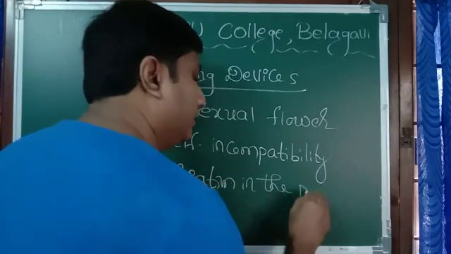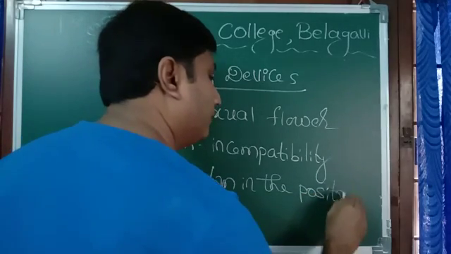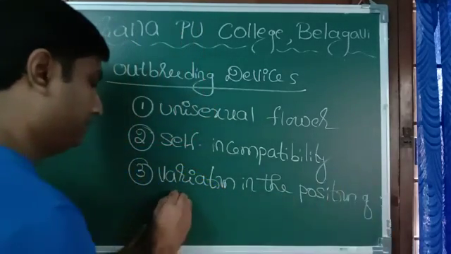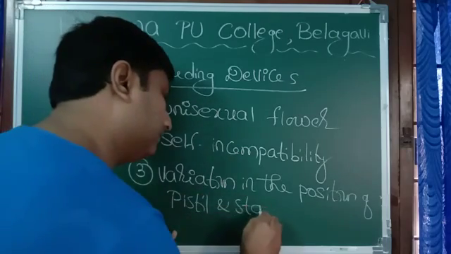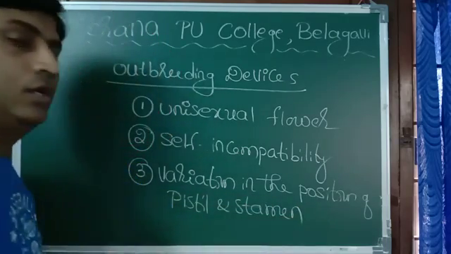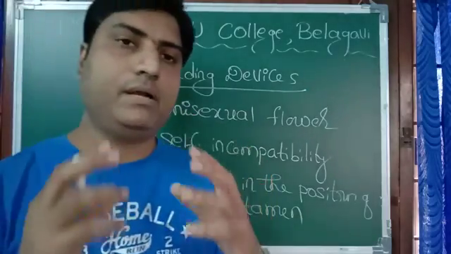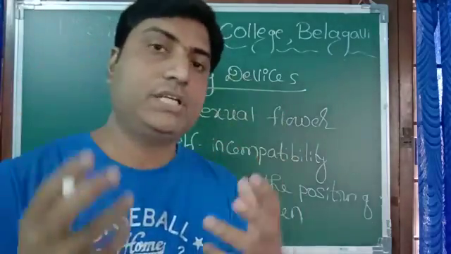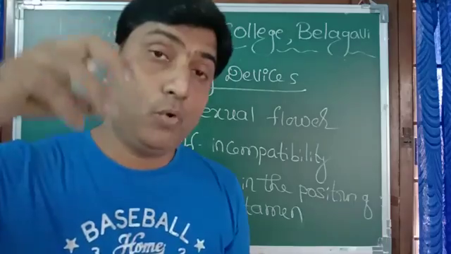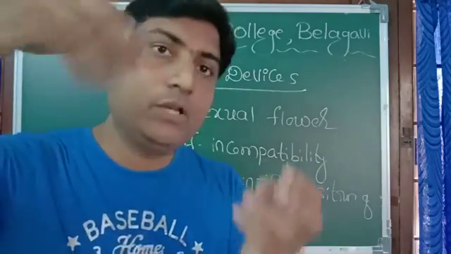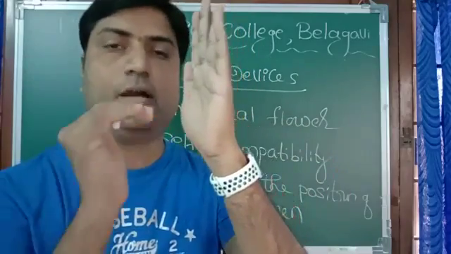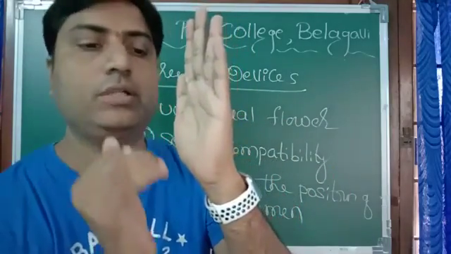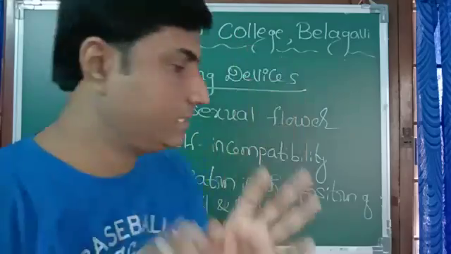Third one, variation in the position of pistil and stamen. So pistil and stamen are arranged in such a way that the pollen grain of the same flower will not fall on the stigma. Maybe the stigma height is much more when compared to the height of the anther, so that the pollen grain will not fall there. So this is another technique.